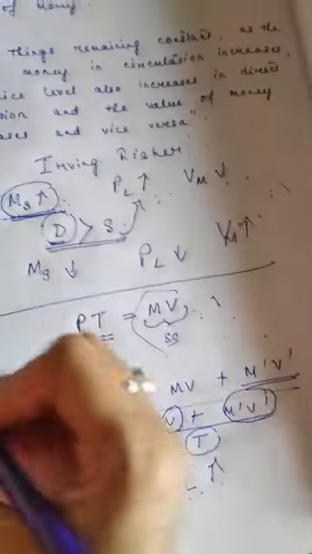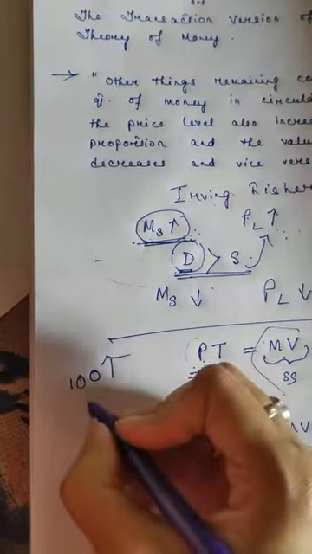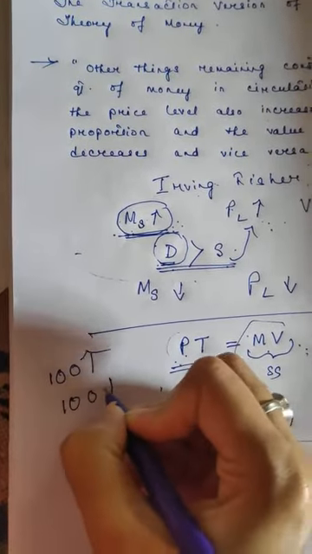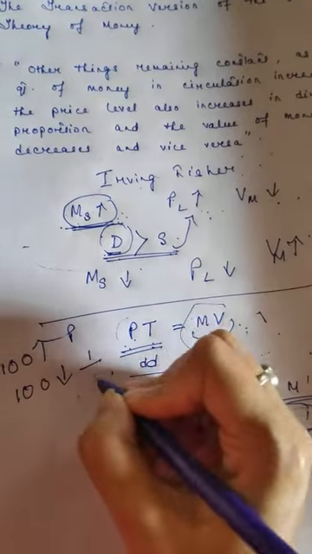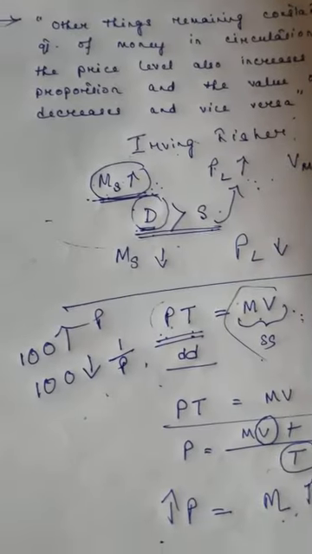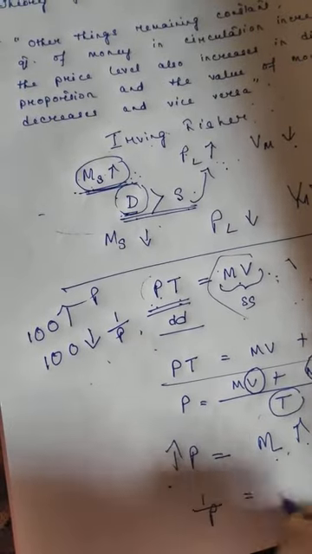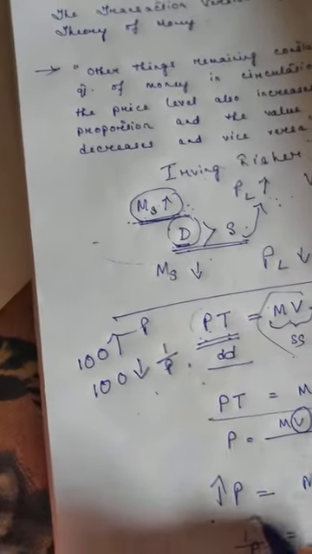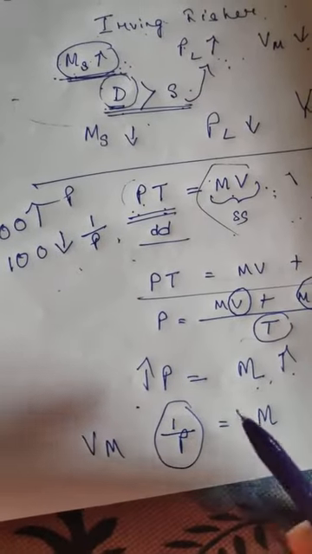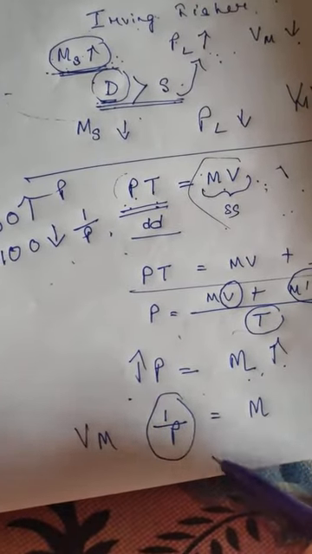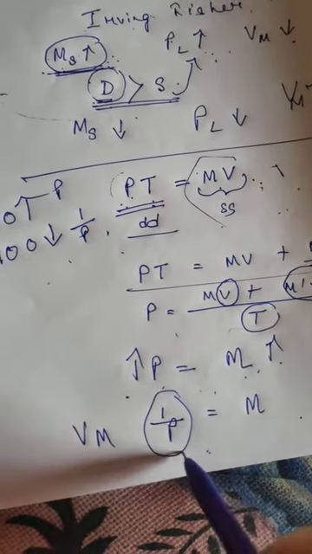And there exists a negative relationship between the price level and the value of money. That is, if the price of a commodity increases by 100 rupees, then the value of money is bound to decrease by 100 rupees. That is, if this is the price level, then this is the value of money. So if we replace P by 1 by P, what is 1 by P? 1 by P here is the value of money.